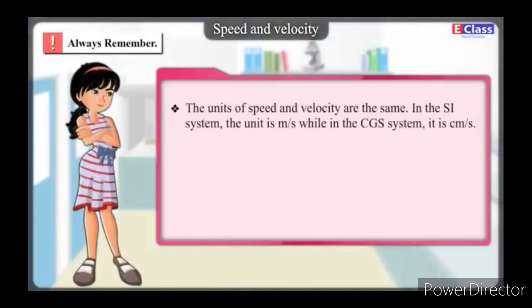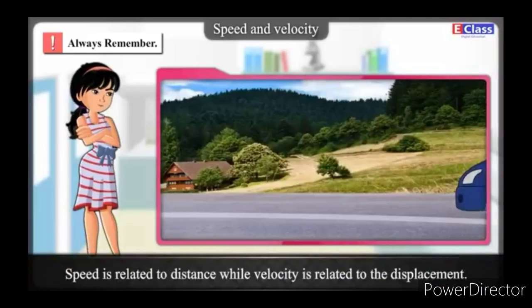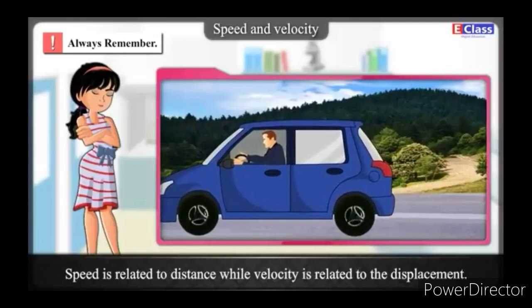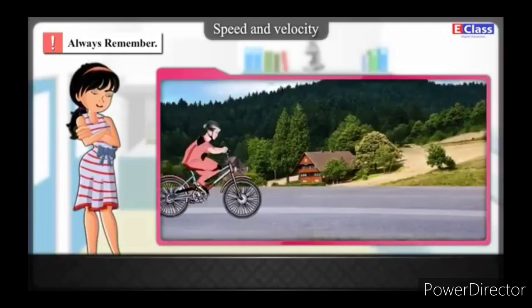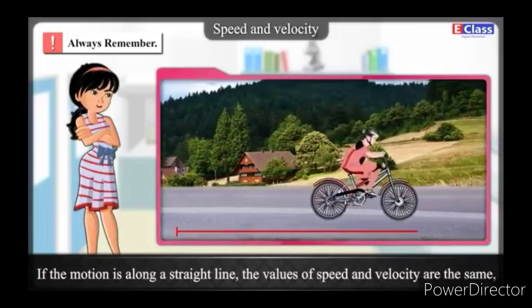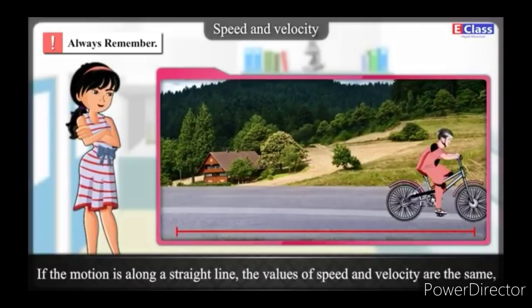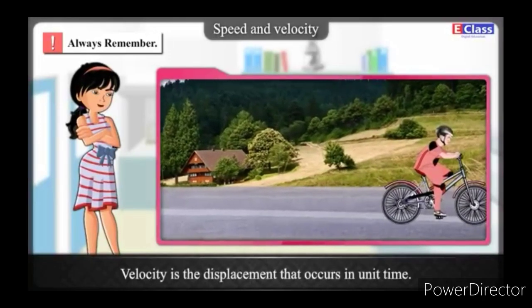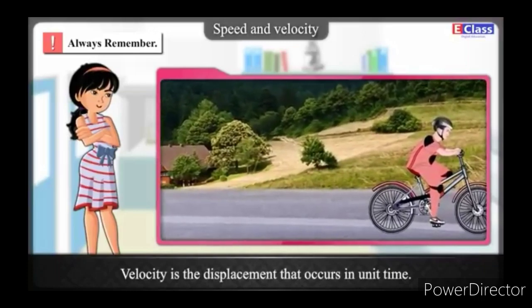So remember this. First, the units of speed and velocity are the same. In the SI system, the unit is meter per second, while in the CGS system, it is centimeter per second. Second, speed is related to distance while velocity is related to displacement. Third, if the motion is along a straight line, the values of speed and velocity are the same. Otherwise, they can be different. Velocity is the displacement that occurs in unit time.